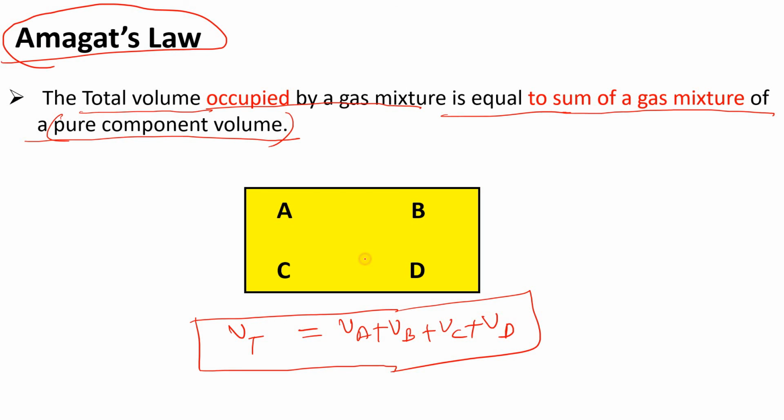Okay, and here is one thing that is very important. Suppose you know the total volume, or we can say the total pressure, and you also know the partial pressure and partial volume of A, B and C components. So you can find out the partial pressure of D or the partial volume of D, and after that you can find any unknown quantity. Got my point? So we will also see the applications of these laws, how we use these laws in problems as well as in the industry, in our upcoming videos.